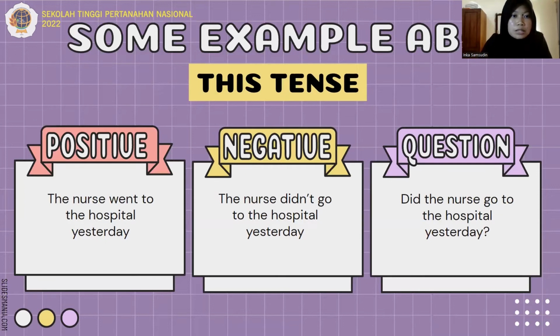Some examples about this tense. The example of positive tense is the nurse went to the hospital yesterday. And the negative example, the nurse didn't go to the hospital yesterday. And the example of question is, did the nurse go to the hospital yesterday?